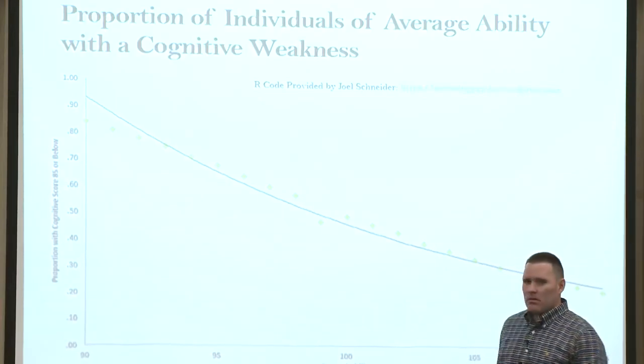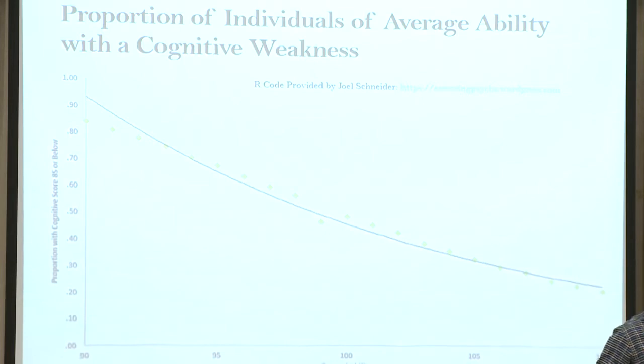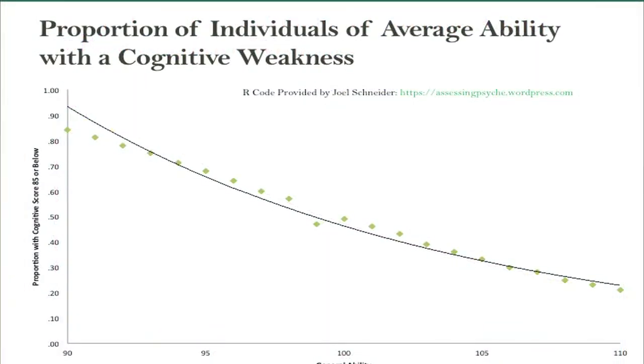So if you look at an FSIQ of 90, which is around most of our referrals for LD, those are kids who are kind of in that range, a little bit lower, there's an 85% chance that you're going to have at least 1 cognitive weakness. And it goes down, but it doesn't dip below 70% until you get to about 100.